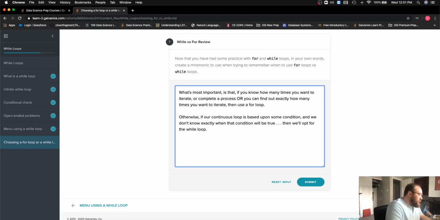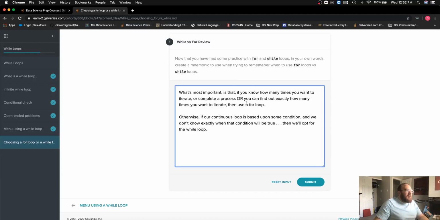A good way to maybe make a menu if you're writing a text-based program. If you're purchasing something from a vending machine, do you want to make another purchase? As long as that Boolean is true and the user is typing yes or hitting a yes button, we will want to continue to prompt them until they are done shopping and they're ready to check out.